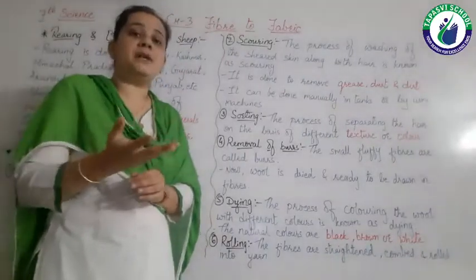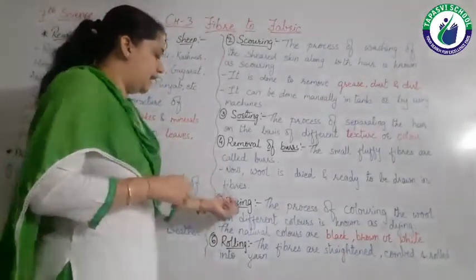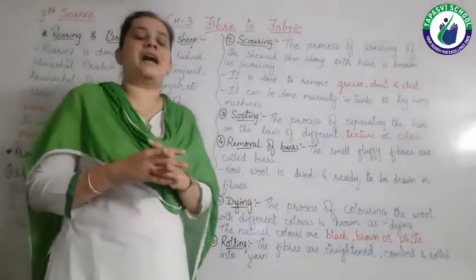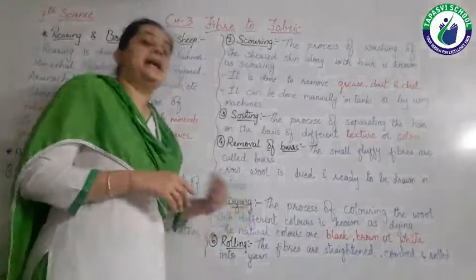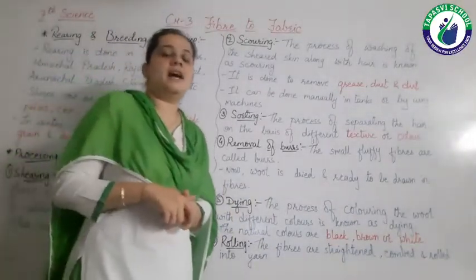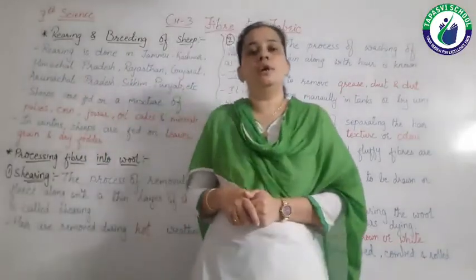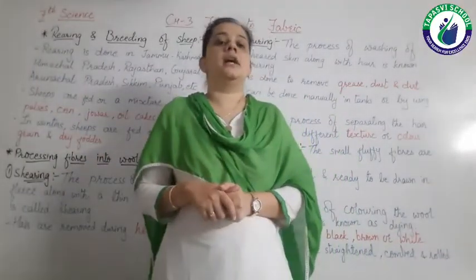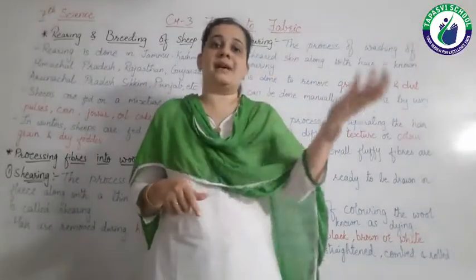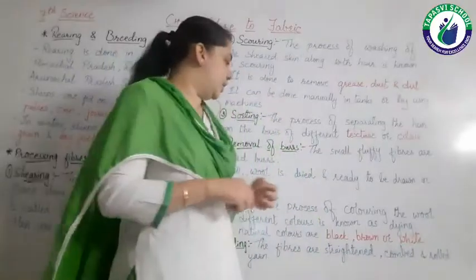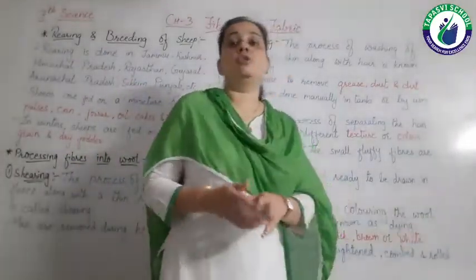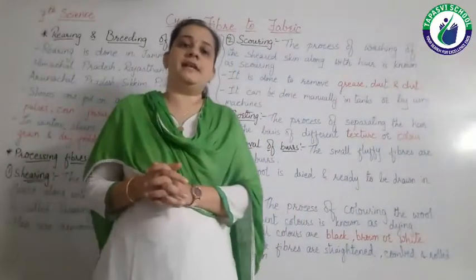Now how are fibers drawn? For that, first of all, before drawing the wool into fibers, we have to do dyeing. Dyeing means coloring. Okay, we do coloring of this wool because the natural color of the fleece of different animals, say for example goat or sheep, is generally black, brown or white. So these are the natural colors of the fleece.